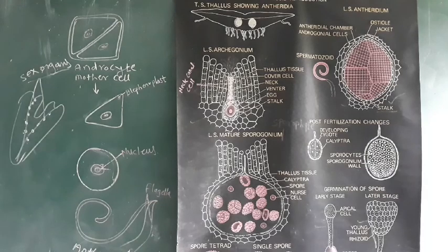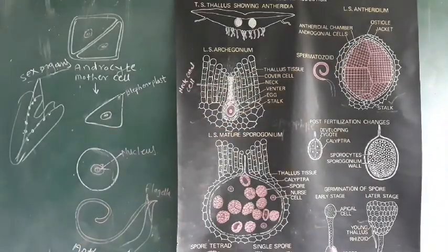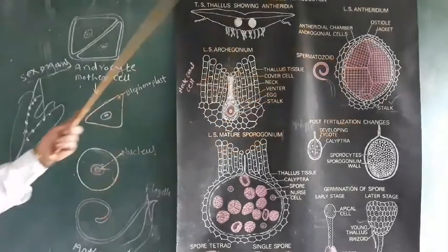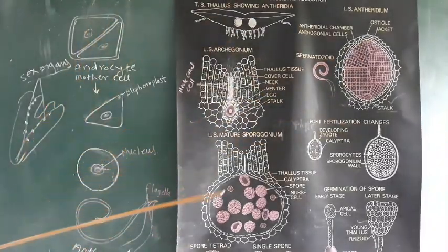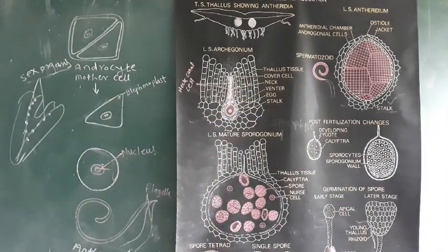These are the jacket cells, and they can absorb water. When water is present in the form of rainwater as well as dew drops on the surface of the thallus, this water is imbibed by the jacket cells, and then the jacket cell bursts, and the mass of androcytes is liberated outside, and they come towards the archegonium.